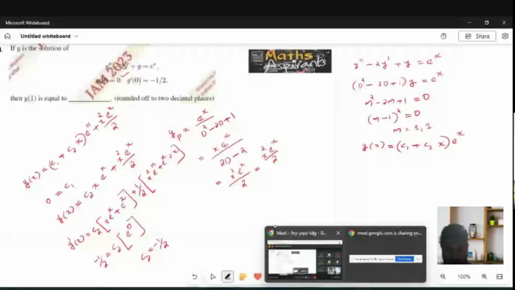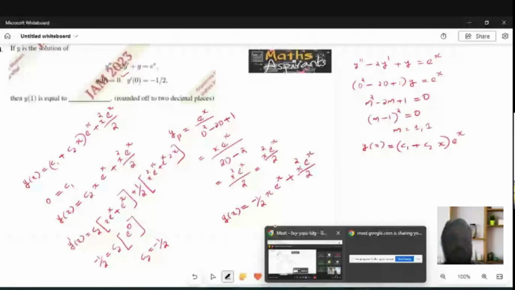So what do you have now? y of x is equal to minus 1 by 2 x e raised to x, plus x square e raised to x by 2.